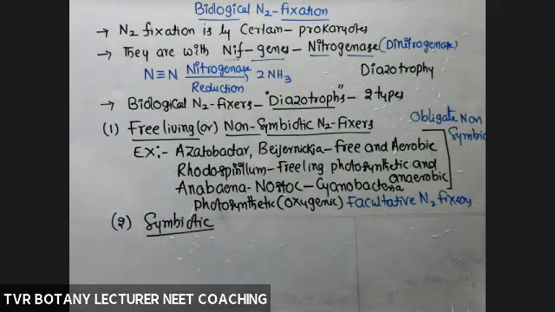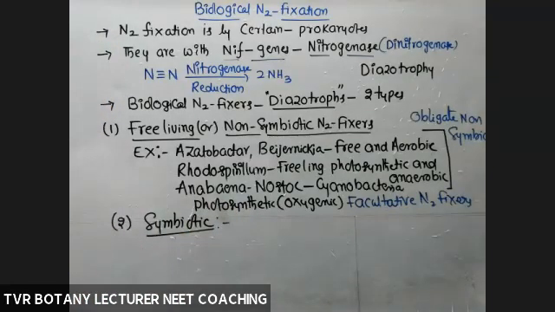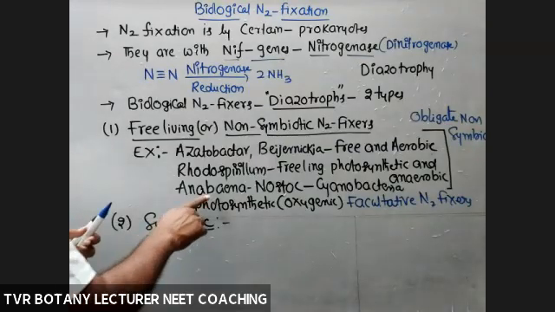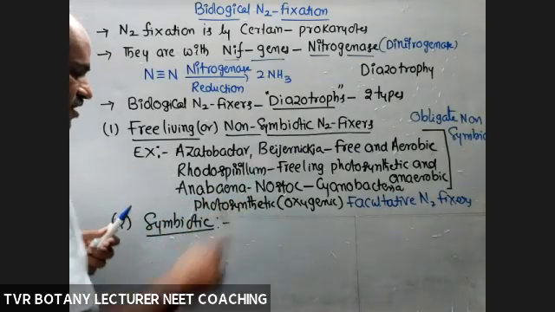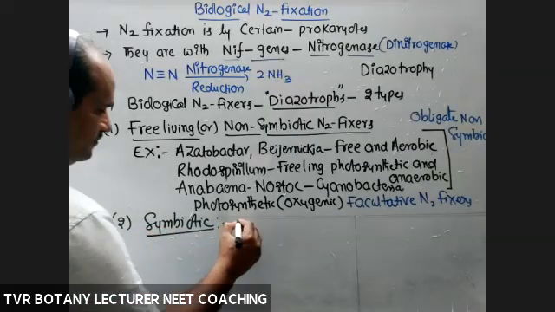This type of prokaryote is able to perform nitrogen fixation in symbiotic association. If they are inside the host, they are able to perform nitrogen fixation. In gymnosperms, Anabaena and Nostoc are present in Cycas coralloid roots. What about the symbiotic N2 fixers?